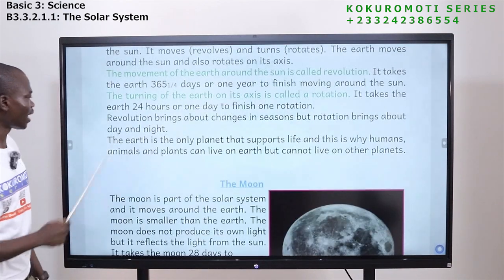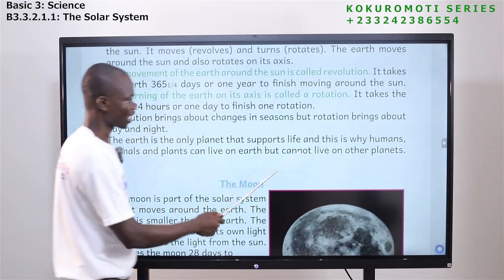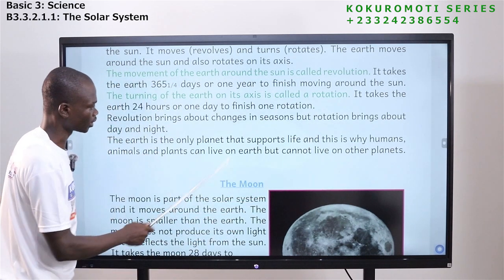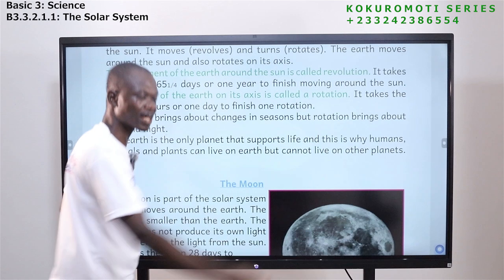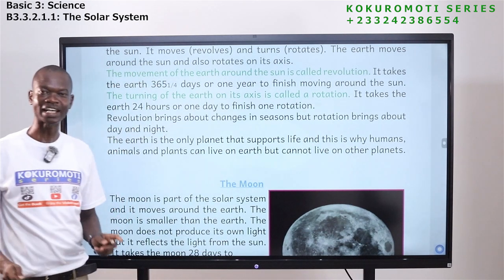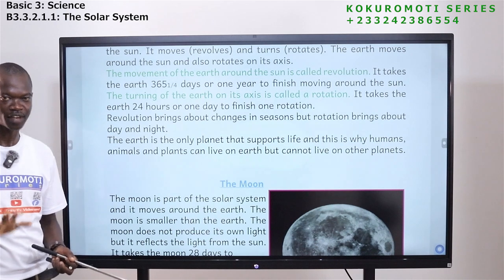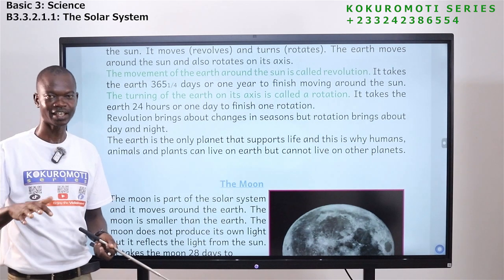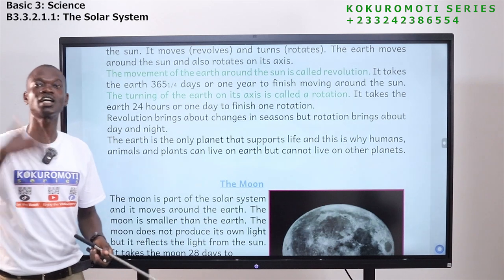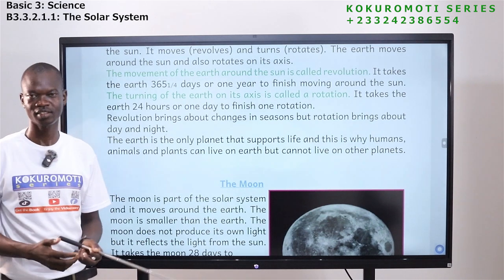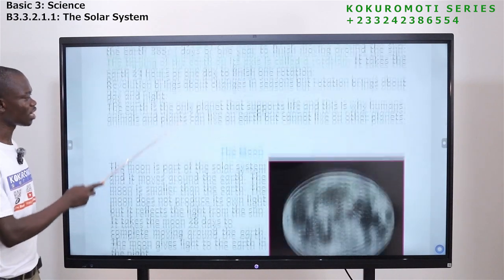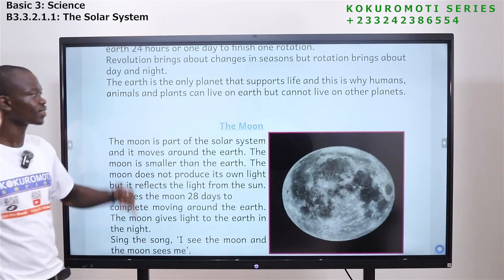Very good. So the earth is the only planet that supports life, and this is why humans, animals and plants can live on earth but cannot live on other planets. So the earth is the only place that living things can live or survive. That is why we are on this earth. We cannot go to Mars. We can't go to Jupiter. Even if we can go there, we can't live there. We cannot what? Live there. Very good.